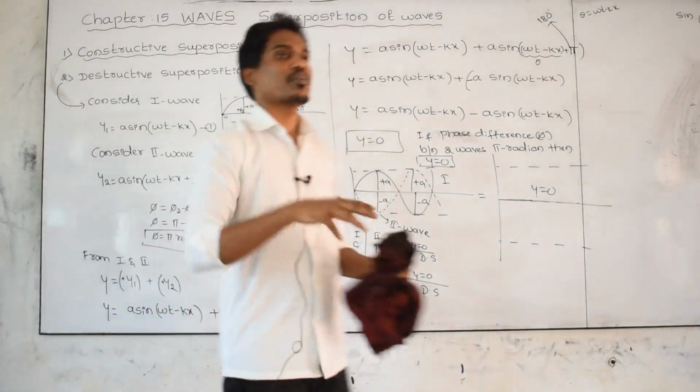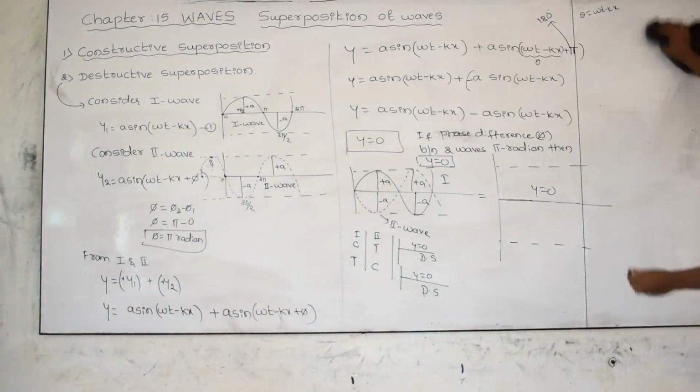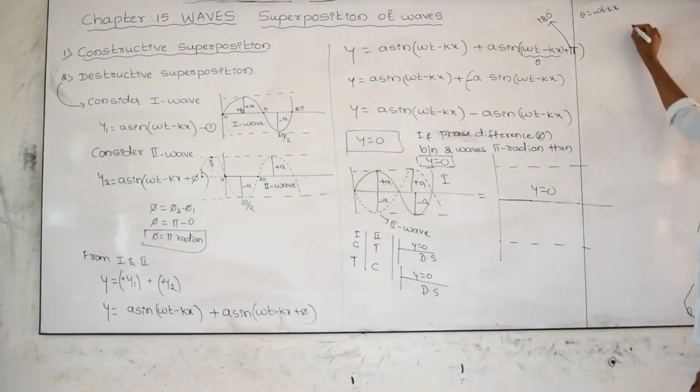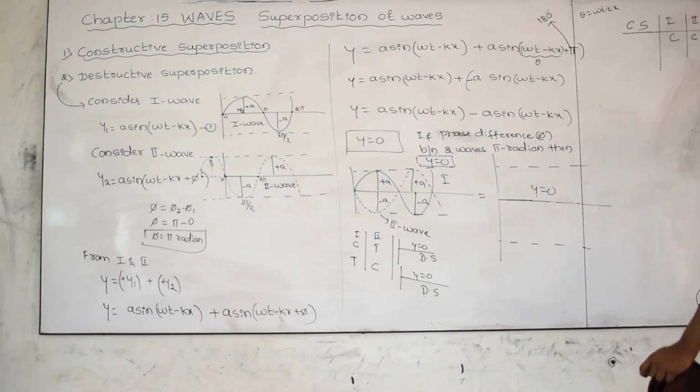Constructive means the wave energy doubles, destructive means the wave energy becomes 0. Please remember this. For constructive superposition, first wave, second wave and displacement: for crest with crest, y is equal to plus 2a sine of omega t minus kx. And for trough with trough, y is equal to minus 2a sine of omega t minus kx.